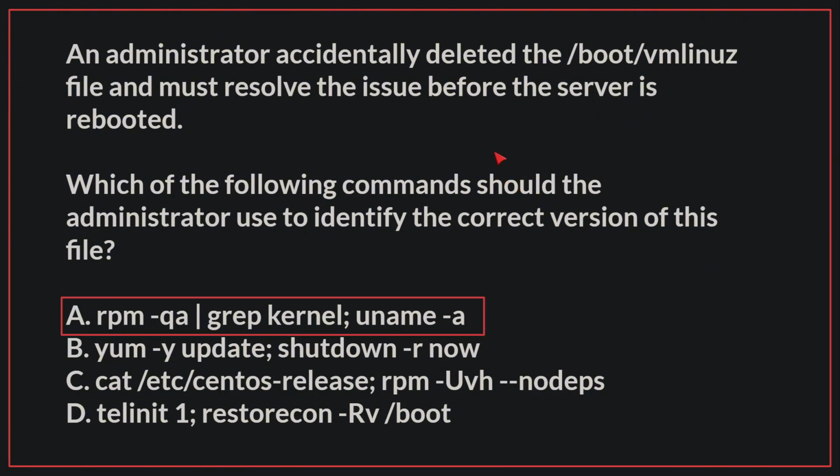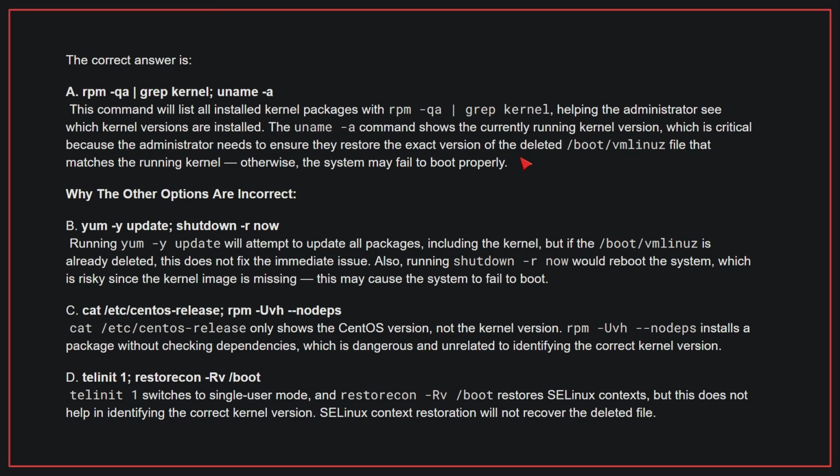The correct answer is A. This command will list all installed kernel packages with rpm -qa | grep kernel, helping the administrator see which kernel versions are installed. The uname -a command shows the currently running kernel version, which is critical because the administrator needs to ensure they restore the exact version of the deleted boot vmlinuz file that matches the running kernel. Otherwise, the system may fail to boot properly.